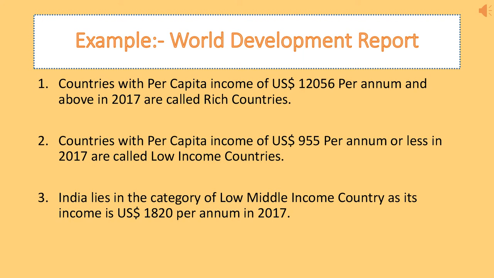Second, countries with a per capita income of US dollar 955 per person per annum or less up till 2017 are called low income countries or poor countries, whereas India lies in the category of low middle income, where its income is US dollar 1820 per person per annum up till 2017. This report mentions the average income of each country.